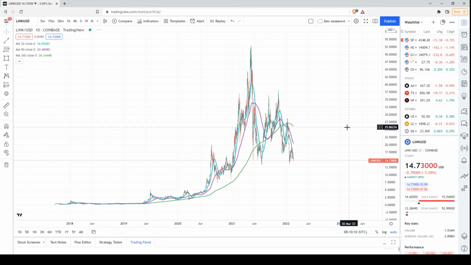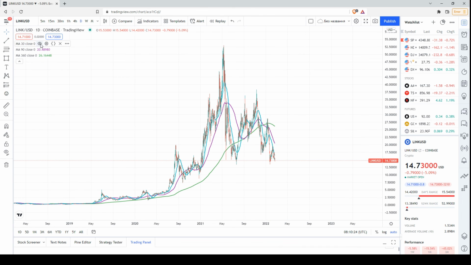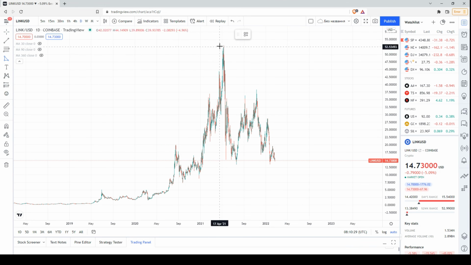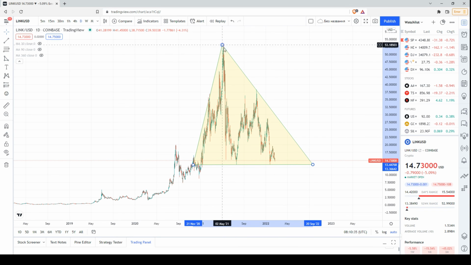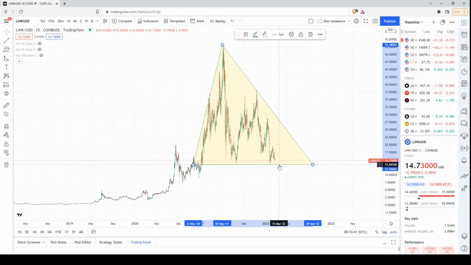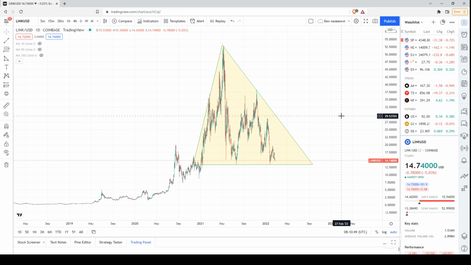So fellas, to sum up, we have bearish signals in most of the major time frames of the price chart of Chainlink, or Link. Of course, there are some formations, like for example this descending triangle, and they are, to be honest, trend continuation patterns, but we see that at the moment we don't have any rebound. The price is challenging the support line. That's why it's clear that the bearish pressure at the moment continues. So that's it for today about the price chart of Chainlink.